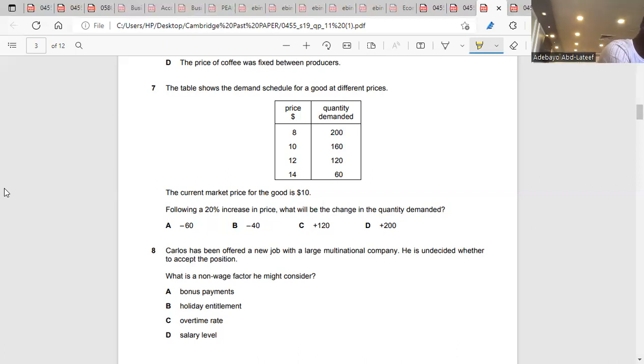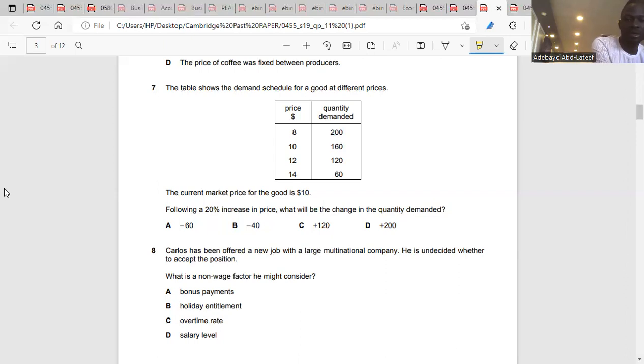So 20% increase of 10 is 2. So it will be 12. Now the new price is 12, right? So if the new price is 12, we don't know Q2.